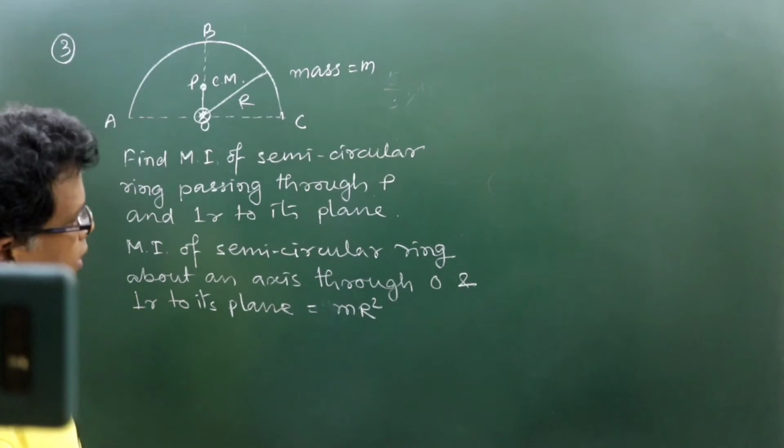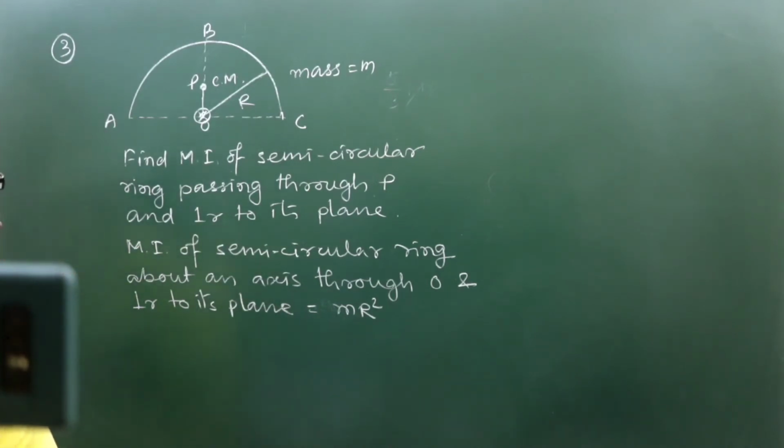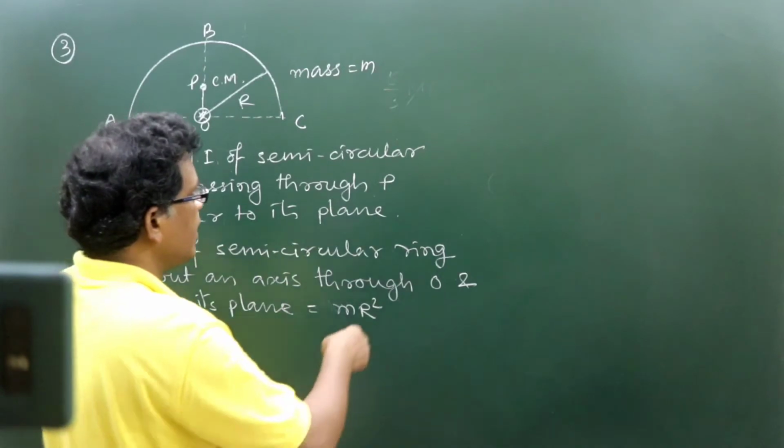But we have to talk about the MI about another axis which is passing through P. So P being the center of mass or CG position, then